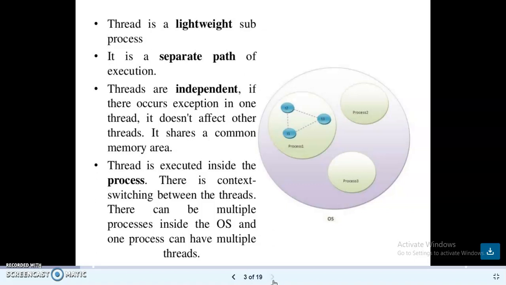There can be multiple processes inside the OS and one process can have multiple threads. You can see this is process 1, process 2 and process 3. Within this process there is a thread. Three threads are declared here. Each thread is independent. If there is an error or exception in one thread, it does not affect the other thread.